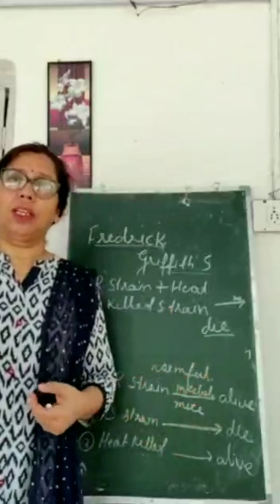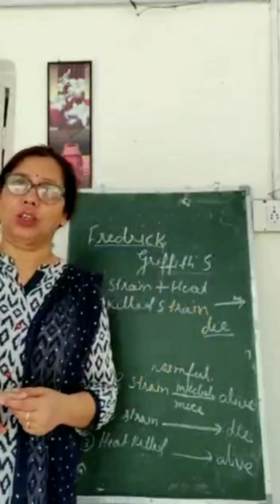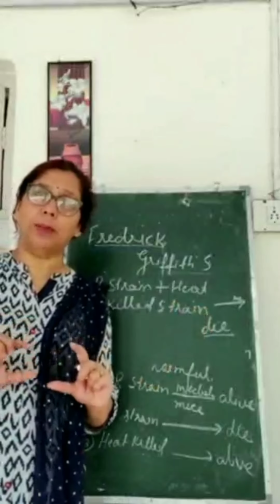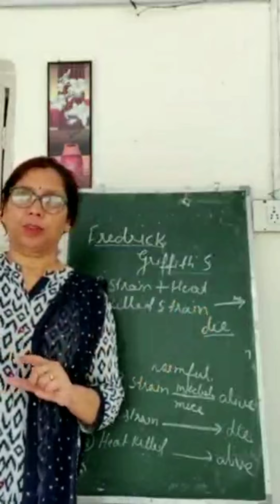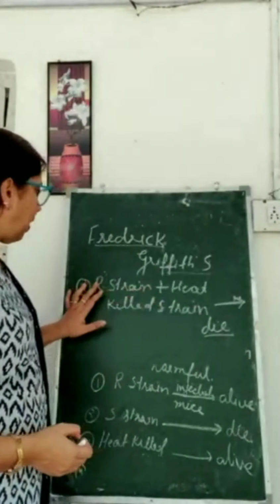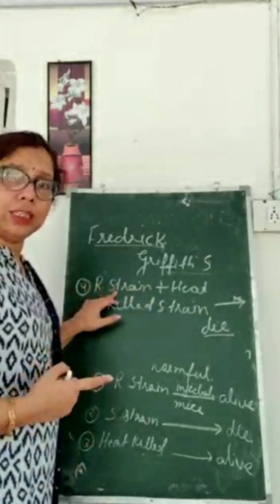Even if it is not given in the NCERT book, still you have to do that. It is mentioned in your syllabus. What was the experiment which proved that DNA is a genetic material? I hope you understood कि यहाँ पर R strain जो harmless strain था उसको harmful किसने बनाया?